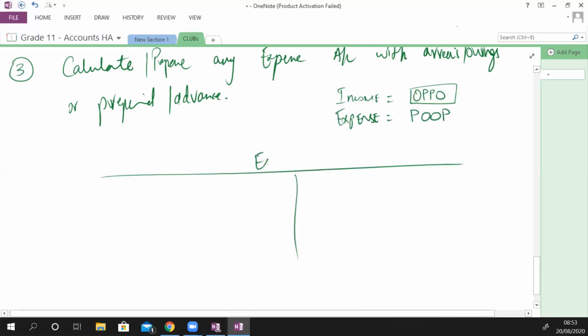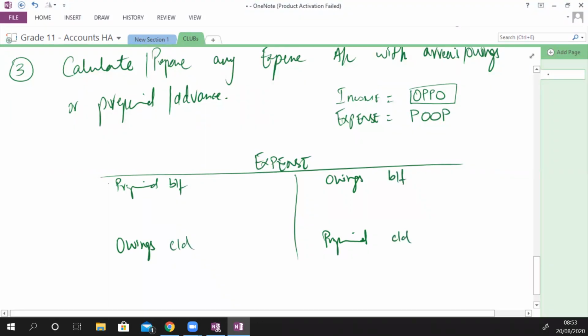So expense will be prepaid, owings, owings, prepaid. All right, now prepaid brought forward, owings brought forward, owings carried down, prepaid carried down.